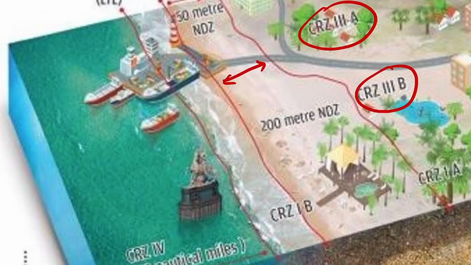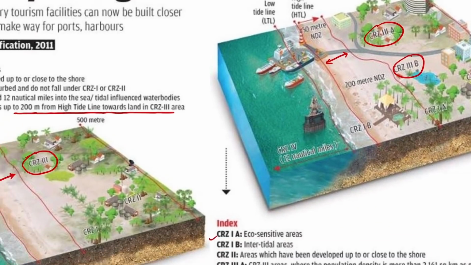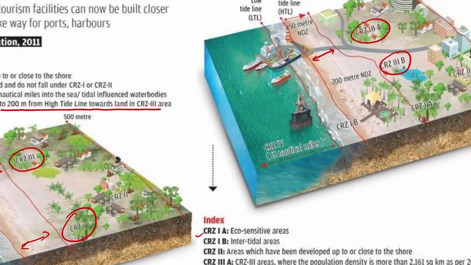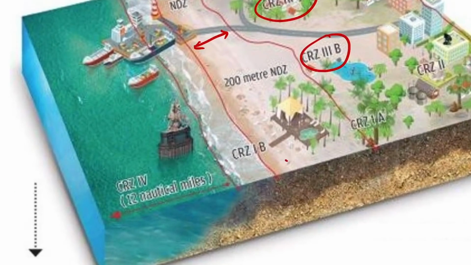And even you can see here from both the figures that earlier in areas where CRZ 1, that is ecologically sensitive areas, no development was allowed. However, now you can see certain activities in this area. So they have relaxed certain development norms, and they are allowing activities like mangrove walks, tree huts, some ecotourism activities like nature trails, etc. in these ecologically sensitive areas, which is bad.